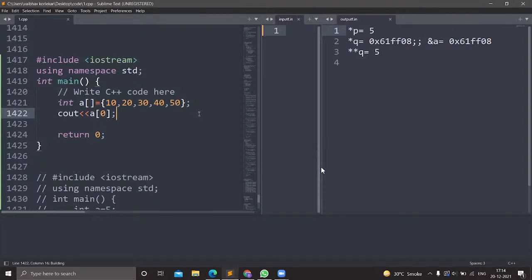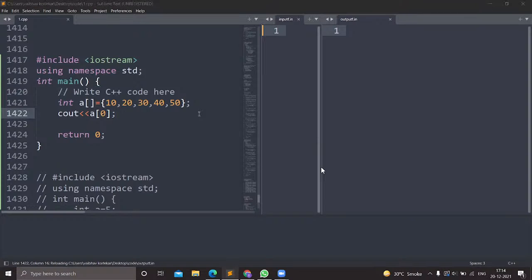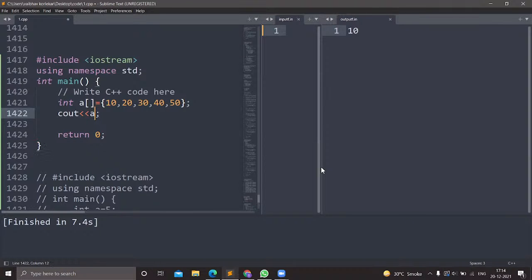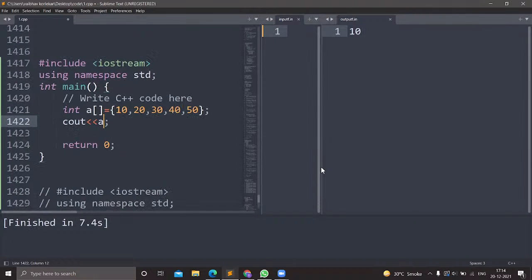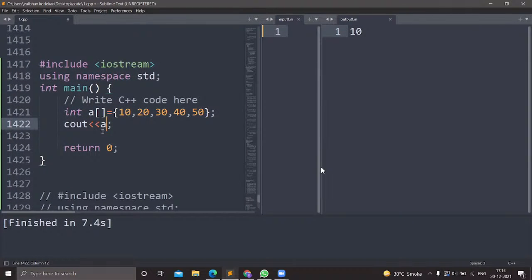but why do we need to study pointers? We can still print the elements using pointers. So how do we print using pointers? The variable a of the array stores the base address of the array.